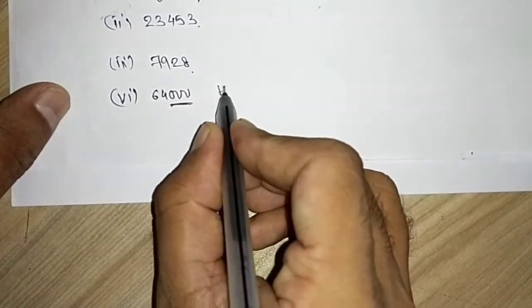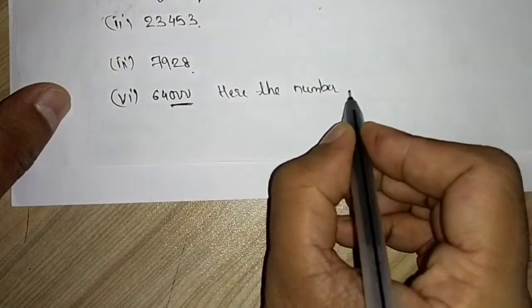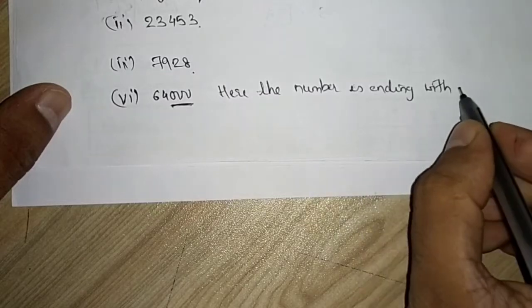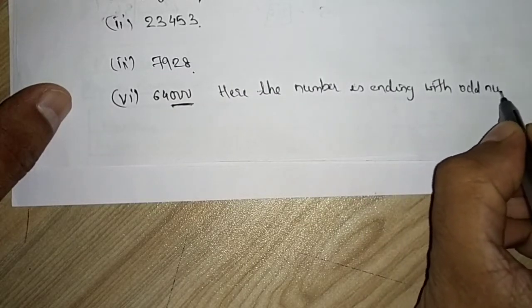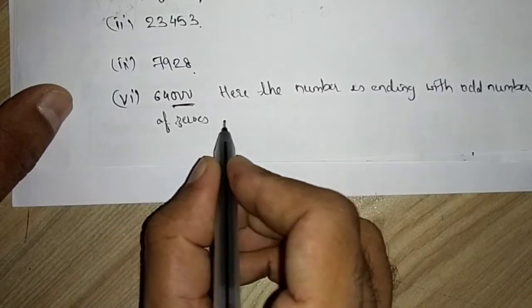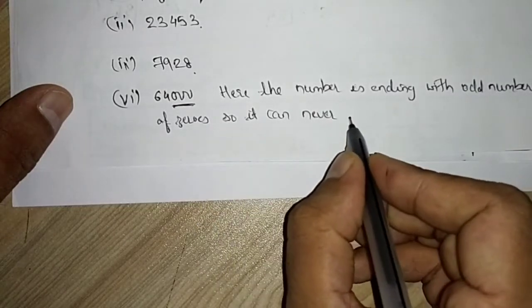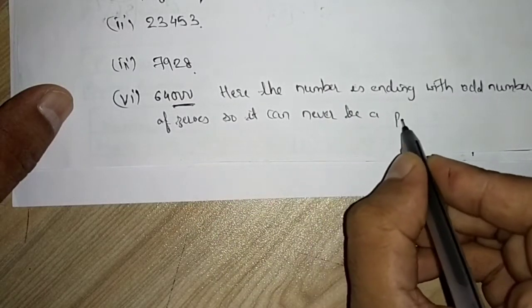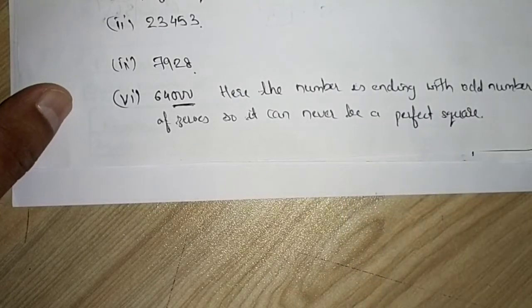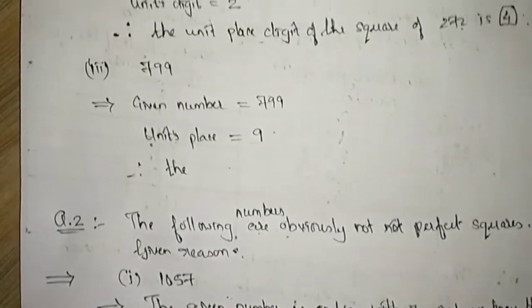So we will write here the number is ending with an odd number of zeros, so it can never be a perfect square. Rest you are supposed to do yourself because it is very easy.